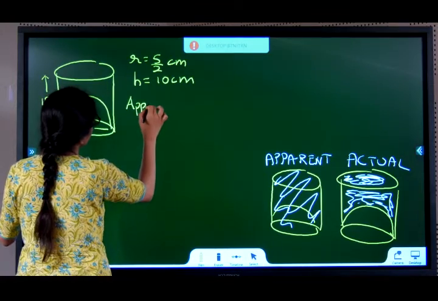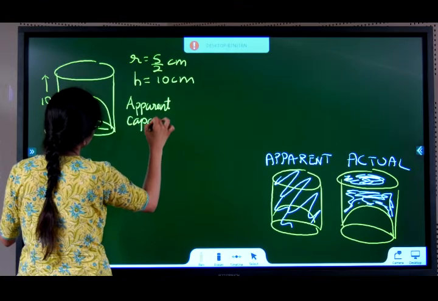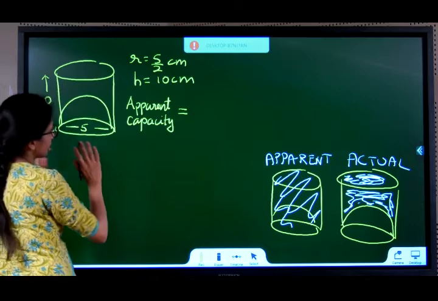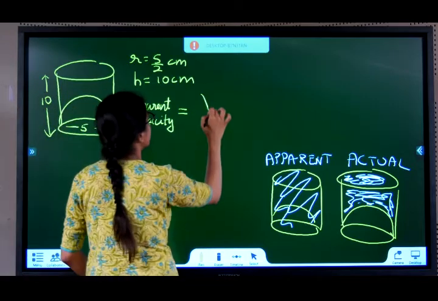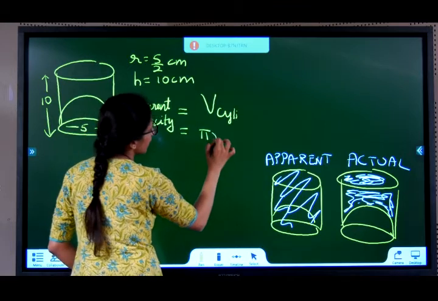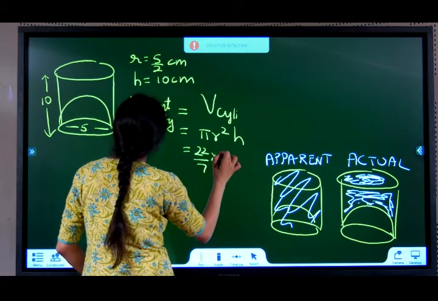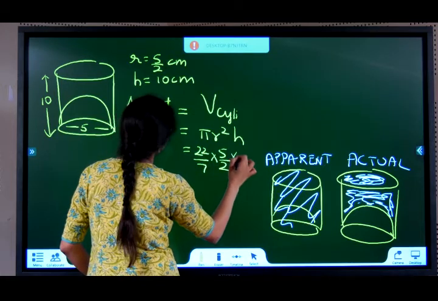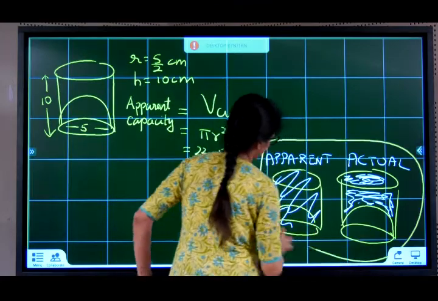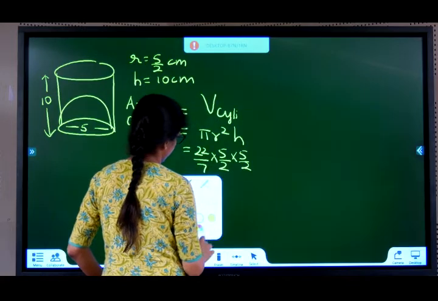Apparent capacity of the juice is nothing but the volume of the cylinder. Pi r square h. 22 by 7 into 5 by 2 into 5 by 2 into 10.